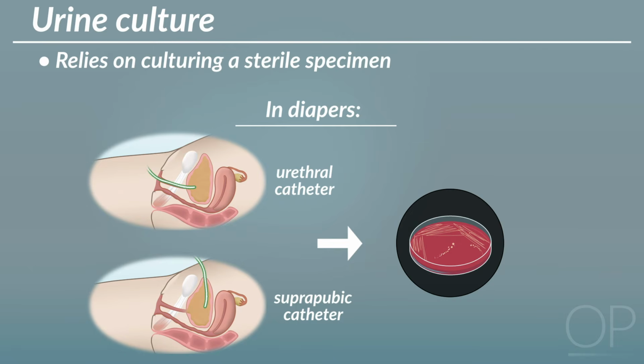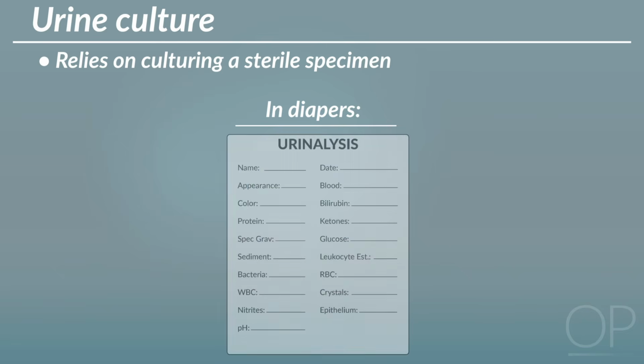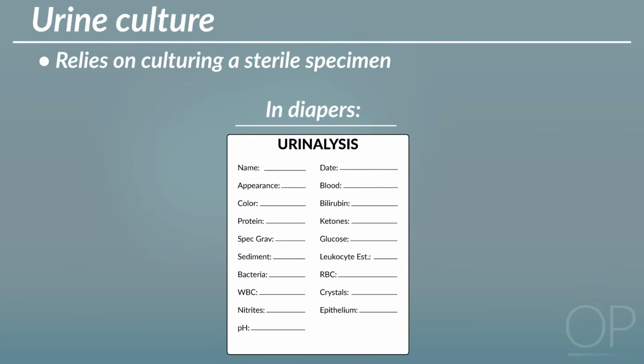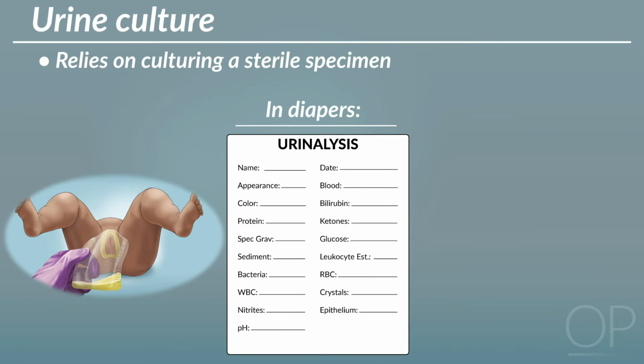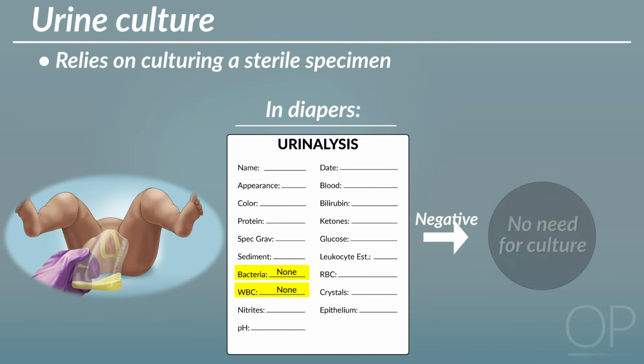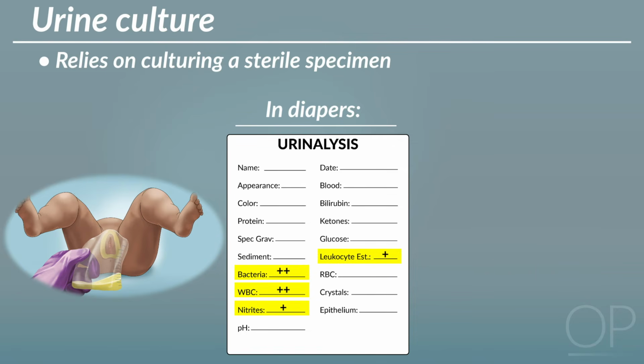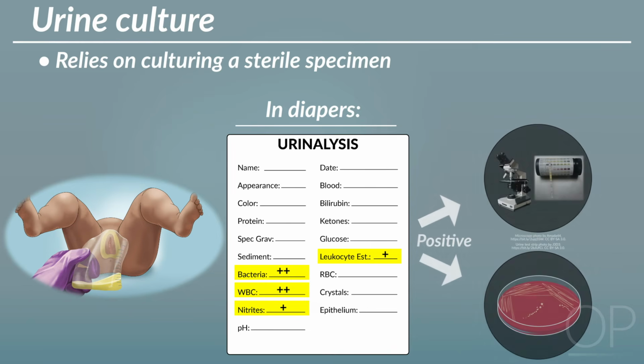In many cases, catheterization can be avoided if there is no evidence of a UTI on the urinalysis. Urinalysis is first performed on urine that is collected from a bag placed around the urethra. If the urinalysis is negative without bacteriuria or pyuria, there is no need to send a culture. If there are any concerning findings on the urinalysis, a second step of sending a catheterized specimen for urinalysis and urine culture is necessary. Diagnosis is confirmed when urine culture grows a significant number of colonies of a uropathogen.